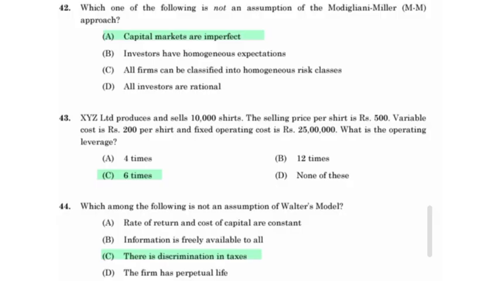XYZ Limited produces and sells 10,000 shirts. The selling price per shirt is 5,500. Variable cost 200 per shirt and fixed operating cost 25 lakh. What is the operating leverage? 6 times. Which among the following is not an assumption of Walter's model? There is a discrimination in taxes.